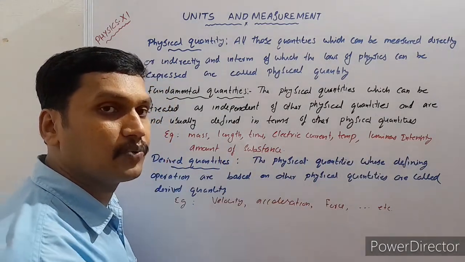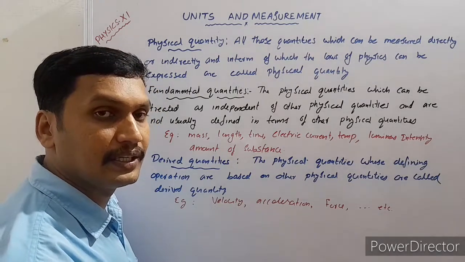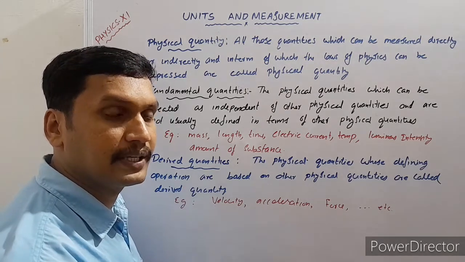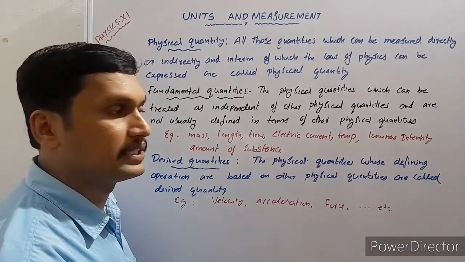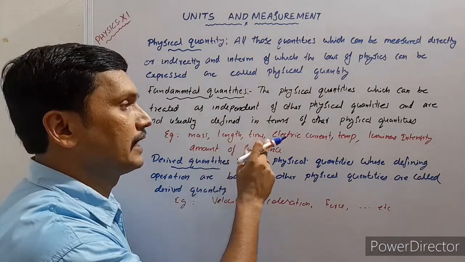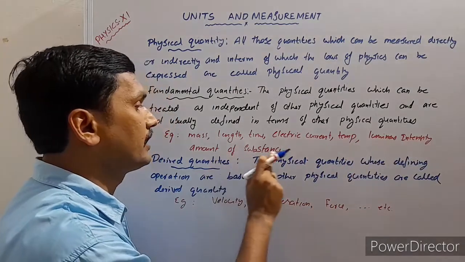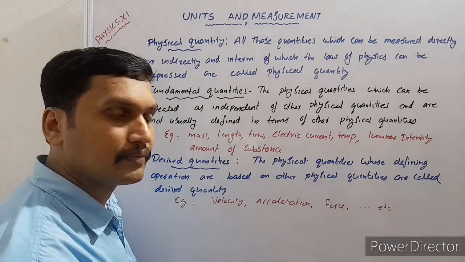These 7 cannot be expressed in terms of any other physical quantity and are independent of each other.